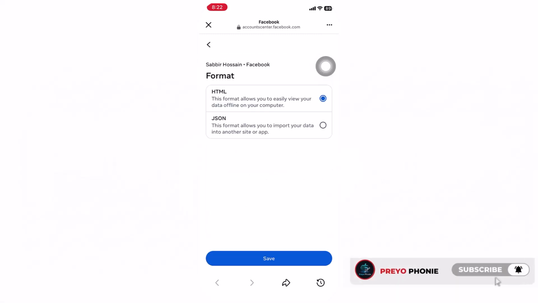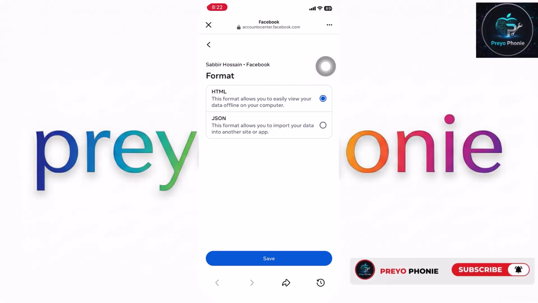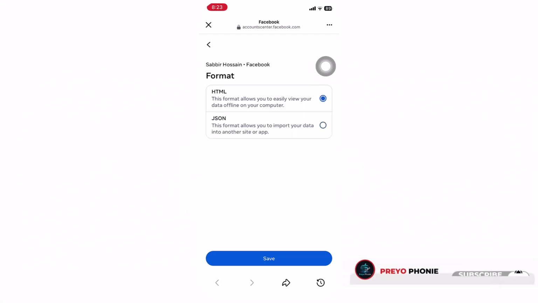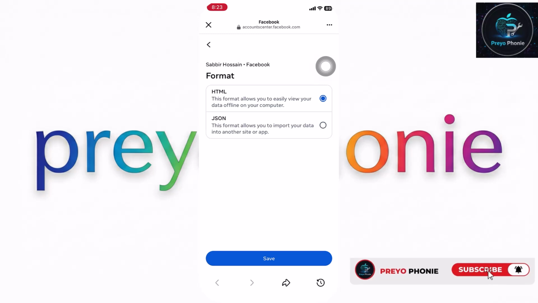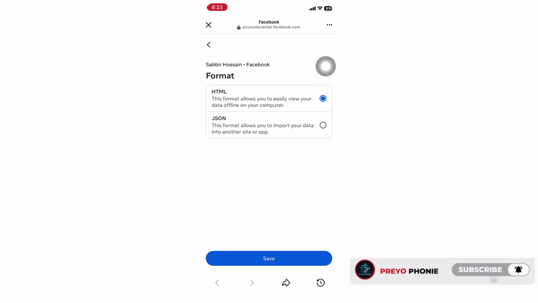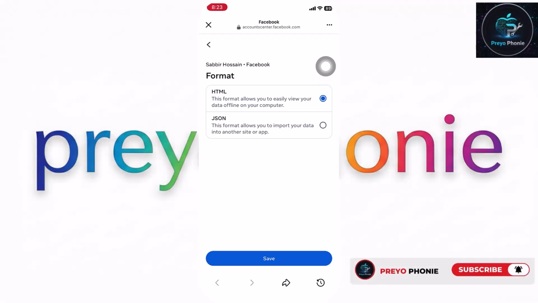Step 10. Select File Format. Now choose File Format. You'll see 2 options. HTML, best for normal users. JSON for developers. Recommendation: choose HTML because it's easy to open. Works in any browser, easy to read messages.